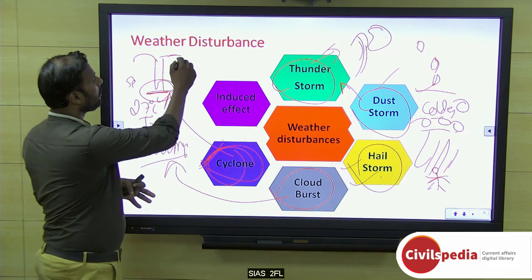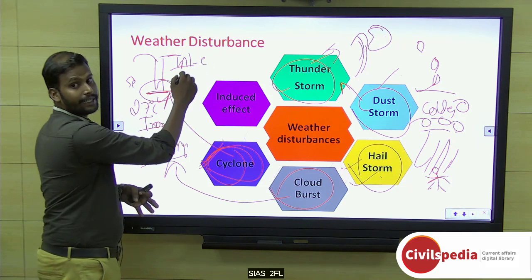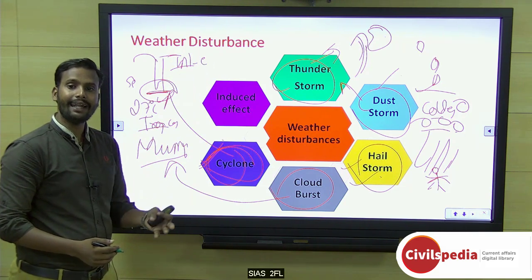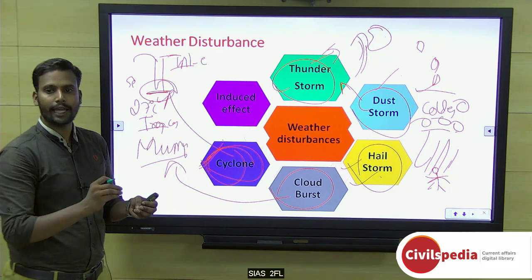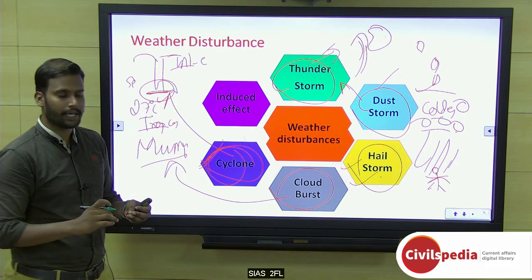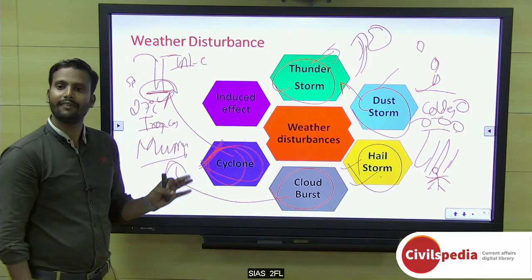Okay, it moves from west to east, and it can form even on land as well as the sea. So this is the difference between the cyclones, that means tropical cyclone as well as temperate cyclone. But believe me, both are actually weather disturbances.